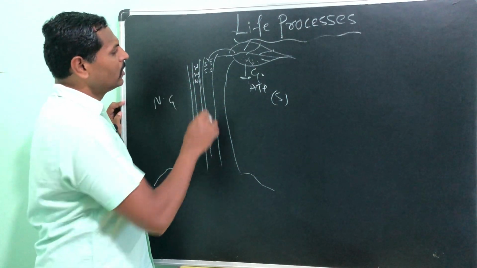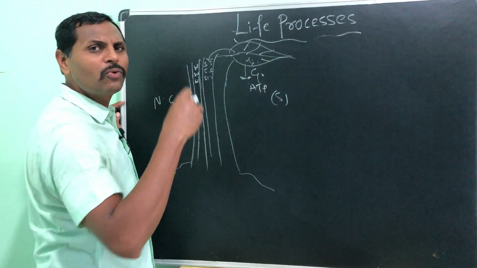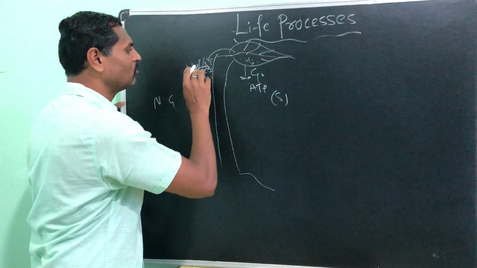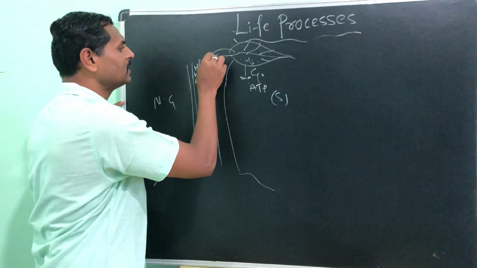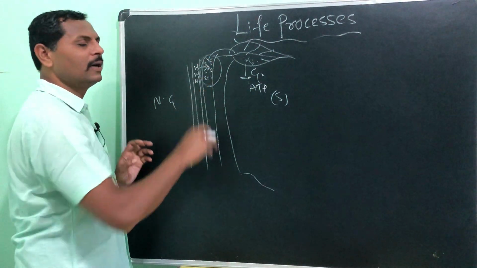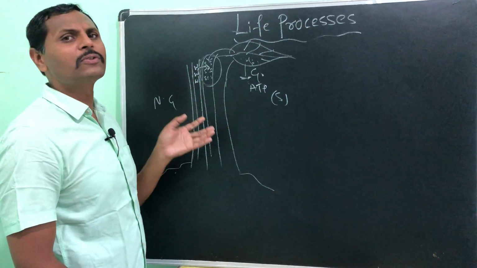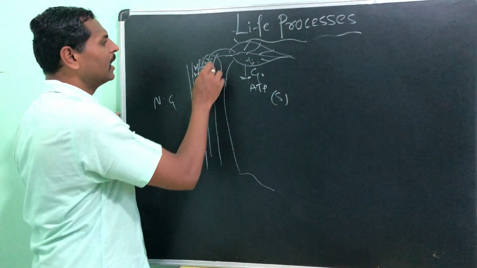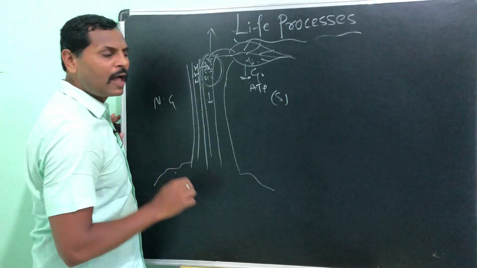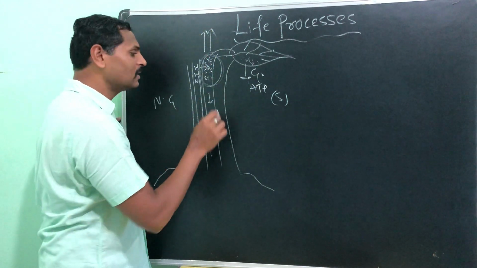Now the sucrose is in more concentration, or you can say there is more sucrose in that and water molecules are very few, so automatically water molecules from the xylem vessels move into the phloem vessels and make this sucrose an even more dilute solution. In the sense, the water molecules are more in that, so the pressure will be more here as compared to this area and this area. Automatically the solution starts moving in the upper direction as well as the lower direction.